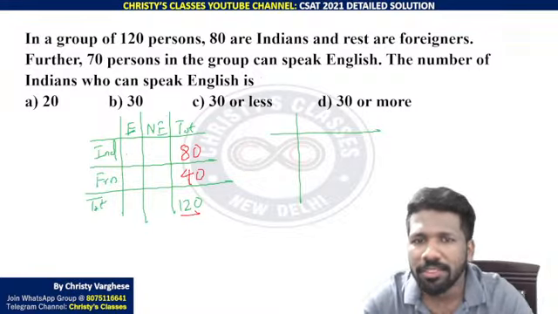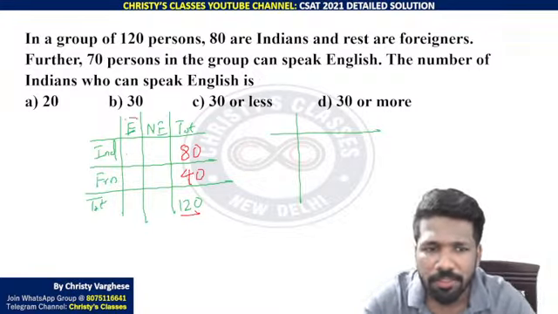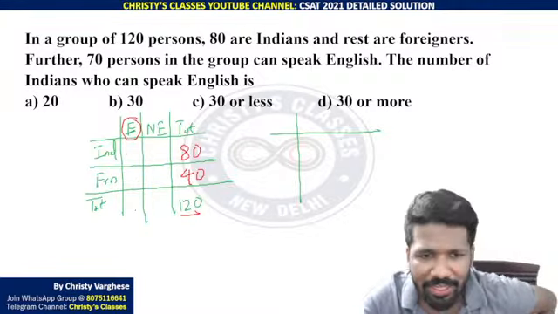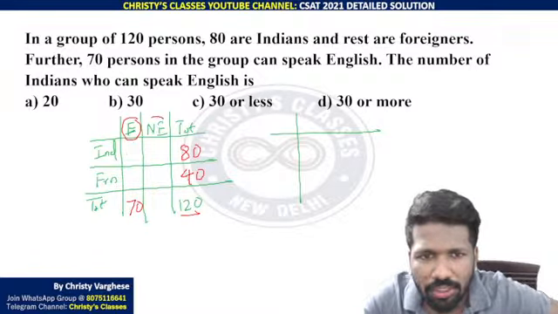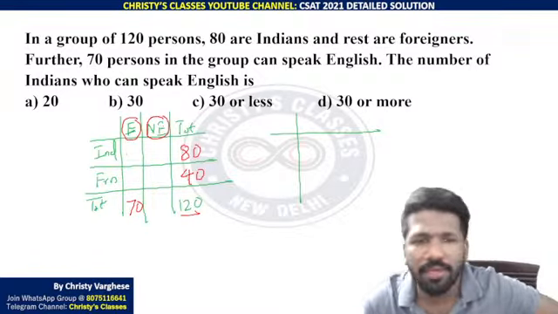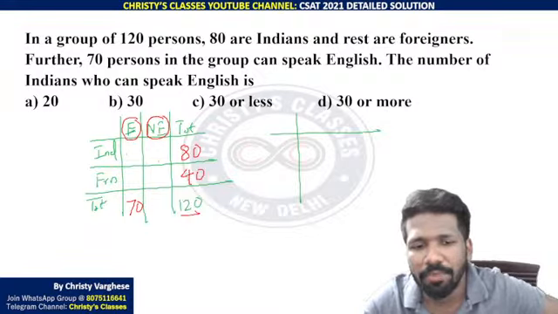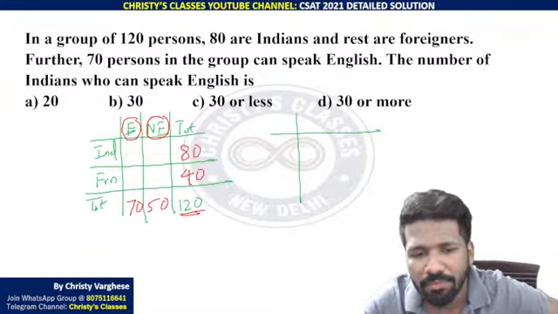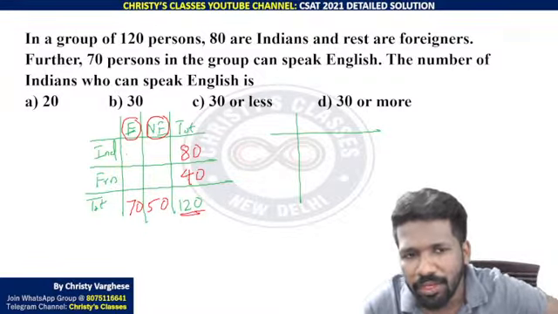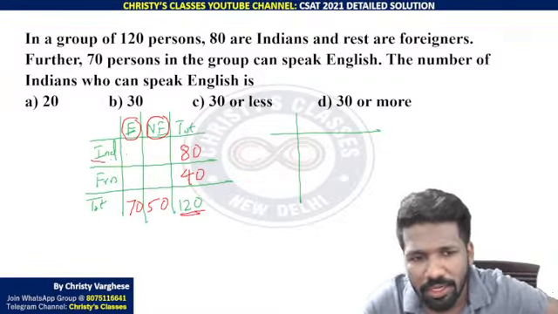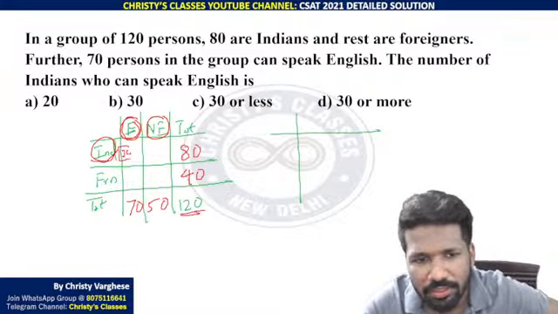Further, 70% in the group can speak English. Speak English I am denoting by the letter E, English speakers. So 70. Not speaking English, or not able to speak in English, are the remaining people in this 120. Now that is 50 people. All of you understood this table? Now the number of Indians who can speak in English is our required unknown X.